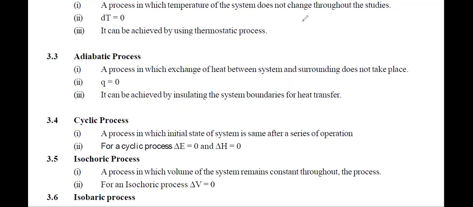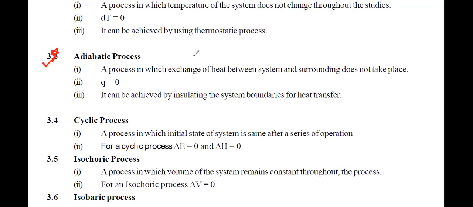Now we talk about the adiabatic process, one of the most important processes that we will study. An adiabatic process is a process in which no heat exchange takes place between system and surroundings. When you talk about an isolated system, any change happening in an isolated system will be adiabatic.